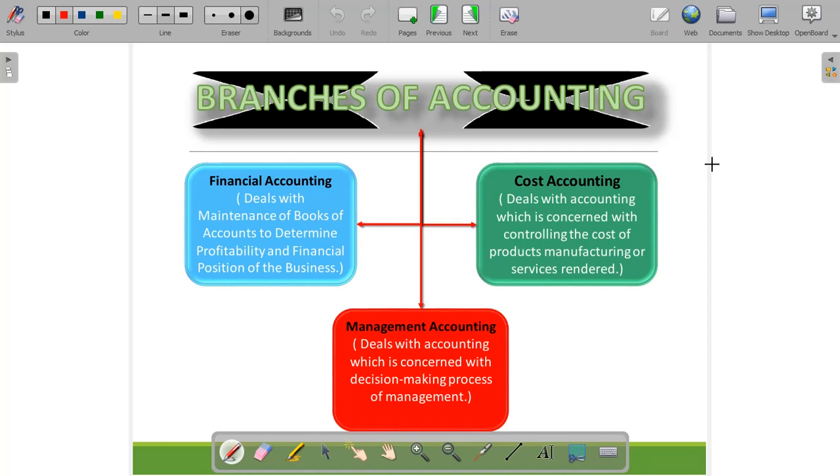Cost accounting is concerned with controlling the cost, that is, how much cost we are incurring to produce a particular product. Then management accounting, as the name suggests, is the branch of accounting which helps the management to make decisions. So these are the three branches of accounting that we have to study in class 11.